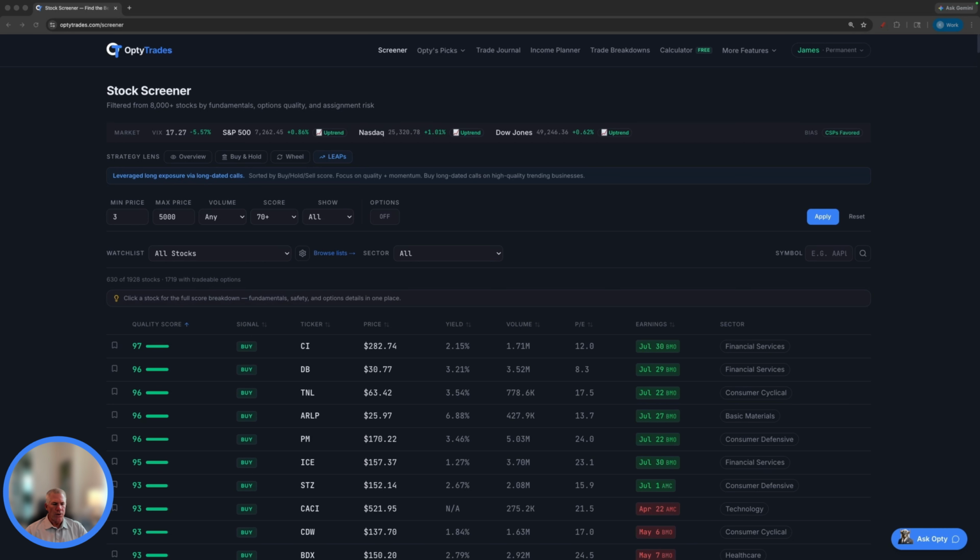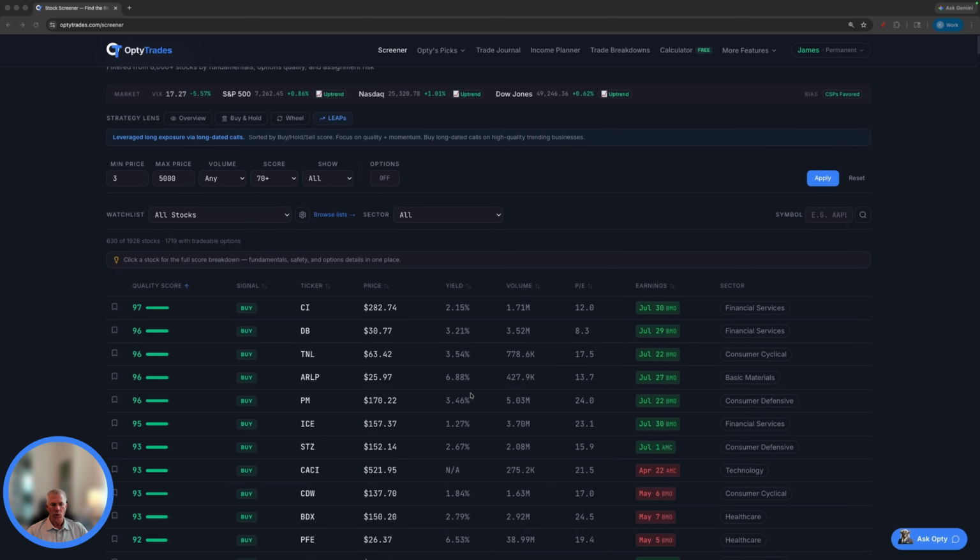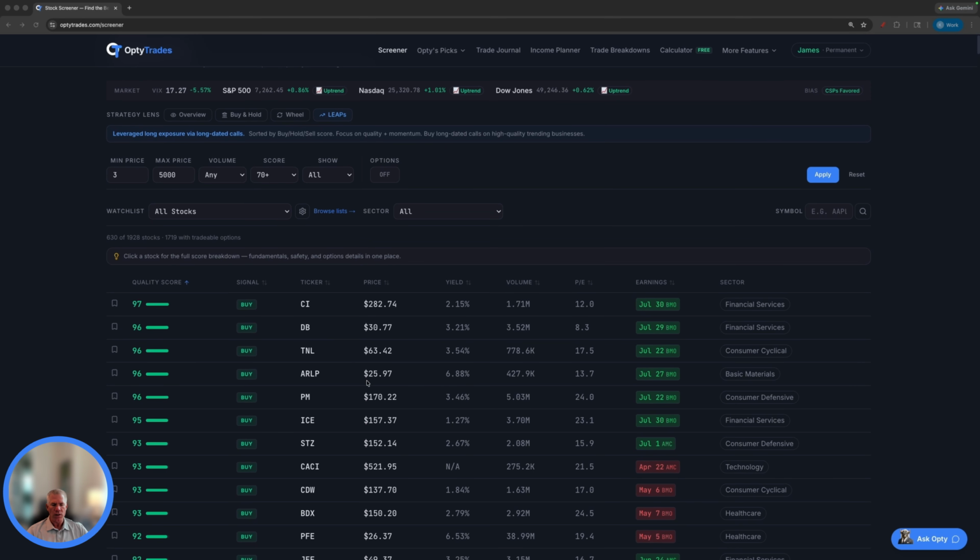So this is the screener, and we're going to start here. This is the foundation of everything. You pull up any stock, you get a full breakdown: profitability, financial health, institutional ownership, earnings proximity, options liquidity, every metric scored and explained. This isn't just a number. Each component tells you exactly why the stock scored the way that it did, so you're evaluating it for a long-term hold, a swing trade, or an options play.